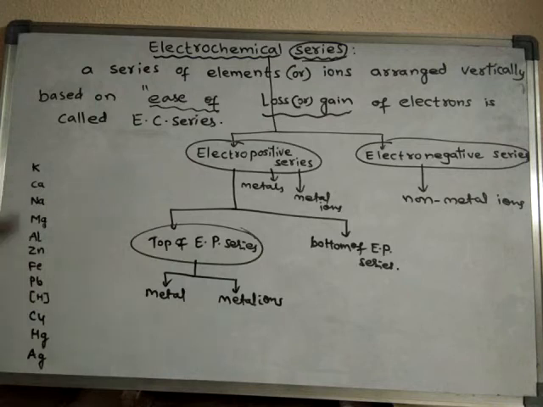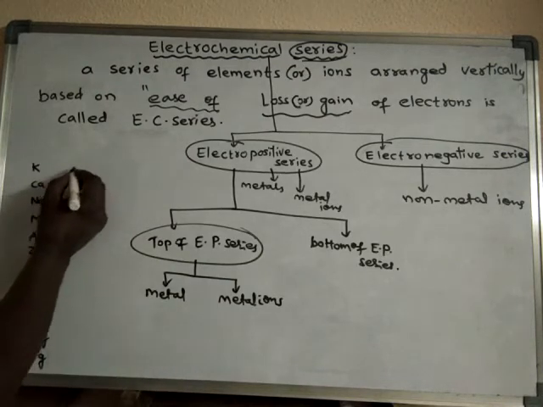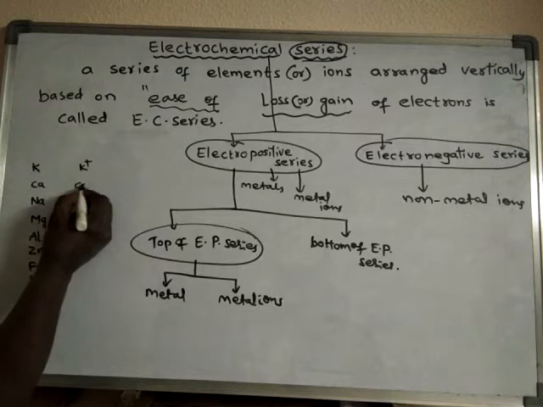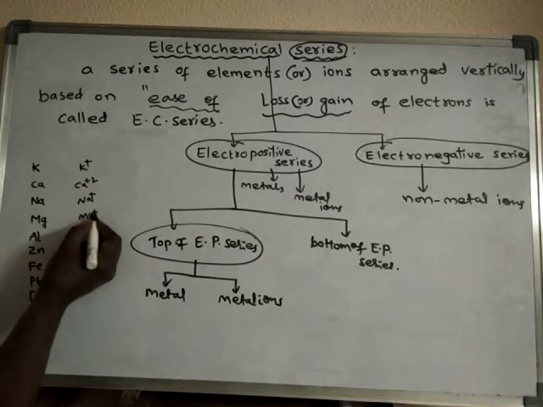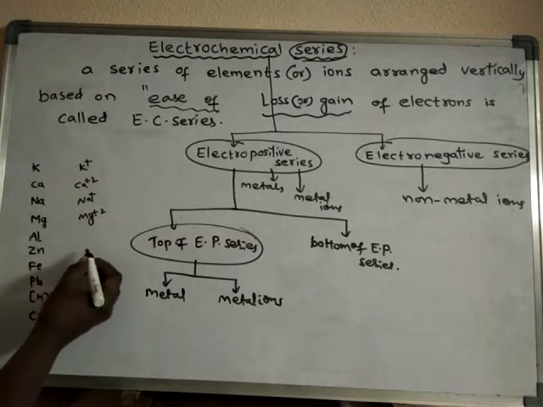Now we have seen the metals. Even metal ions are also present: K plus, Ca 2 plus, the same metals, but we'll write their ions.